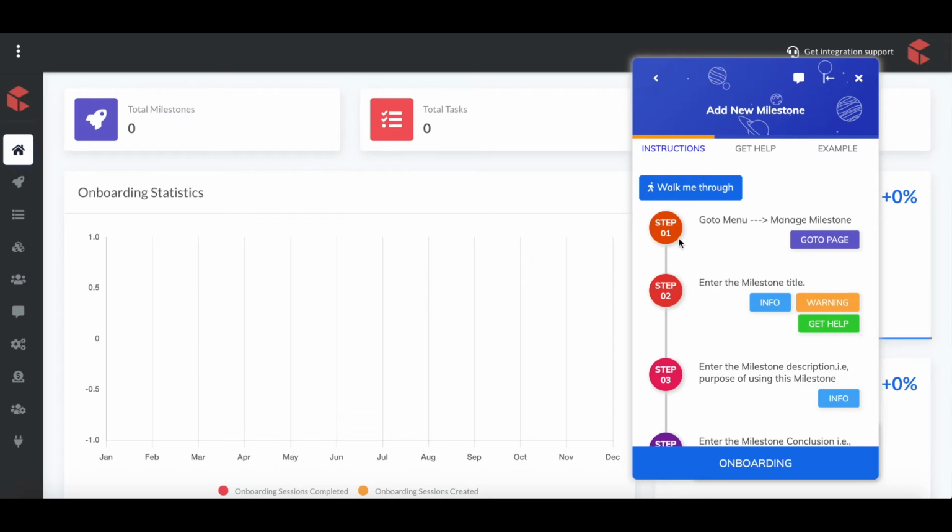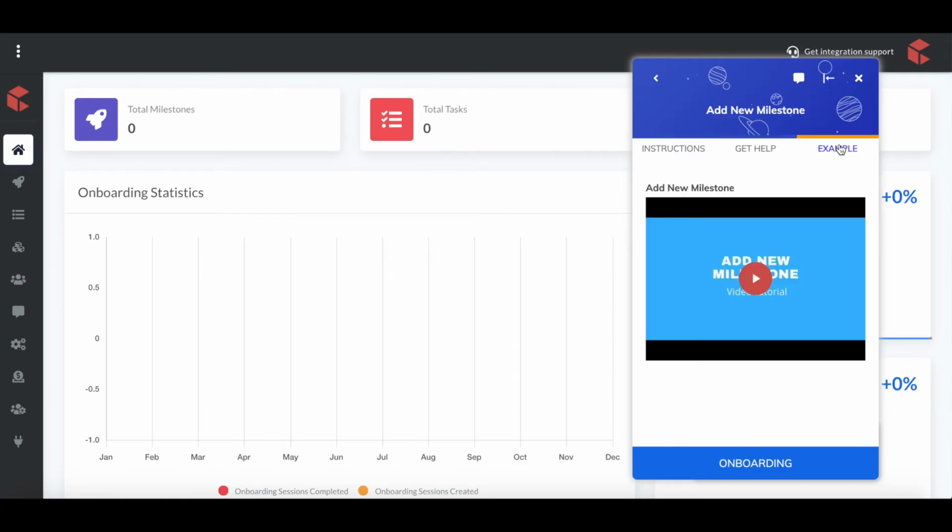And also associated with it, we have a walk me through. But before coming to the walk me through, I'll show you an example tab. This is a second existing feature we have, where you can embed and add YouTube videos on your example tab, such as recorded videos and images, that showcase examples and help the user learn things by watching videos and so on.